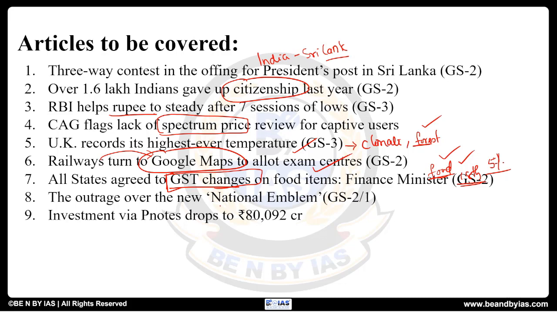Then next is with respect to the recently released new national emblem which was placed on the new Parliament, and here we will see the background as well as the modifications that have happened and the implications. Then finally we will understand another concept called P notes or participatory notes. So let us look at these articles.